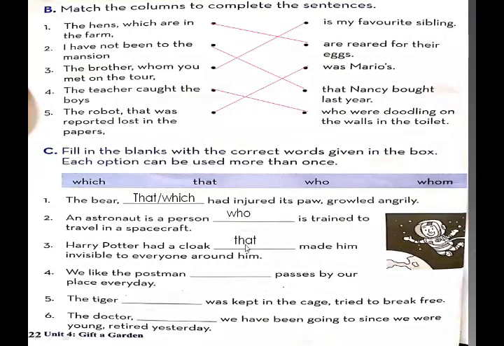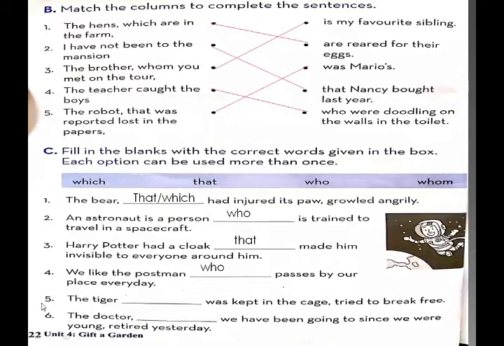Both are okay in this sentence because we use the relative pronouns that and which with things. Blank number 4. We like the postman dash passes by our place every day. Postman is a person, so we use who with him.